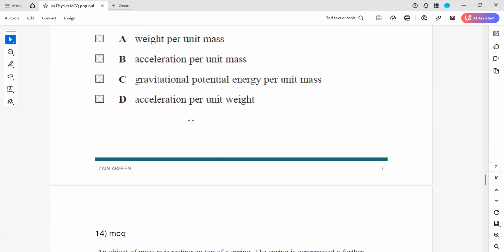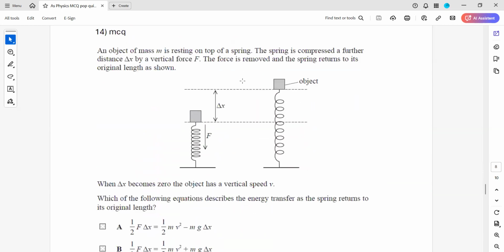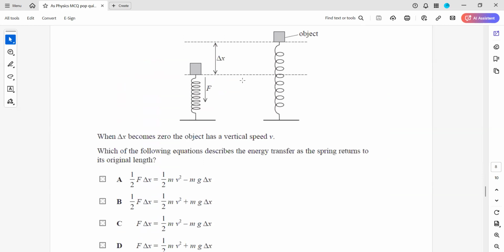Question 13, any doubt? Question 14, any doubt?